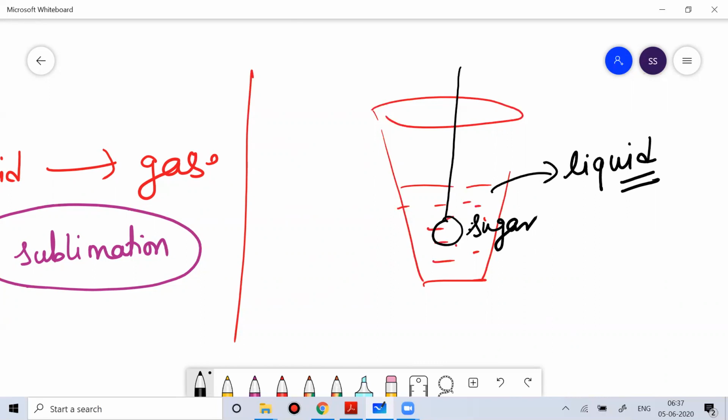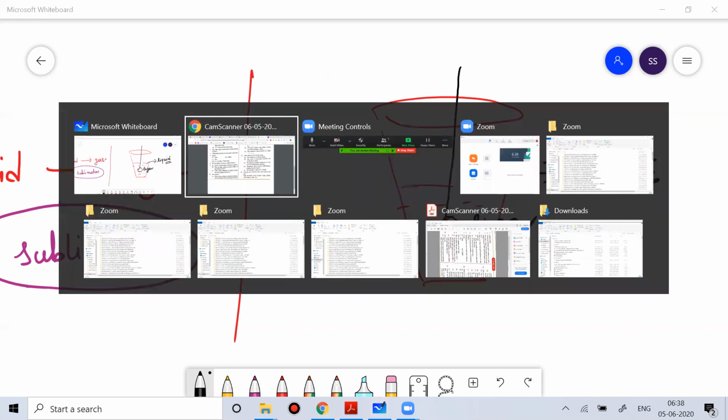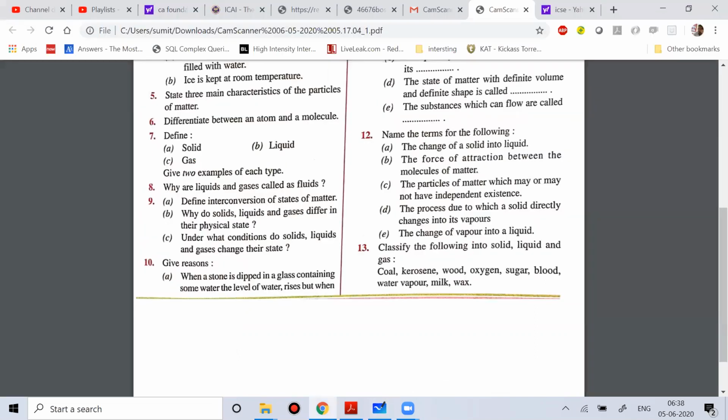So you know that the intermolecular space is comparatively more in liquid, and in those spaces, the particles of sugar get adjusted. So ultimately, that will not create any change in the level of water in the beaker or a glass. And that's why you don't see any change in the water level.